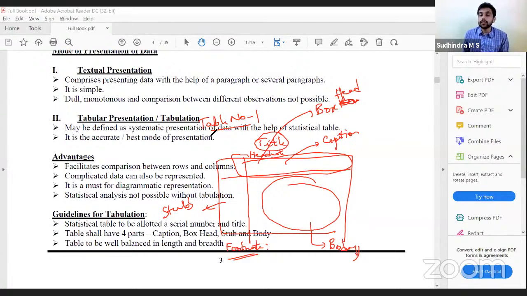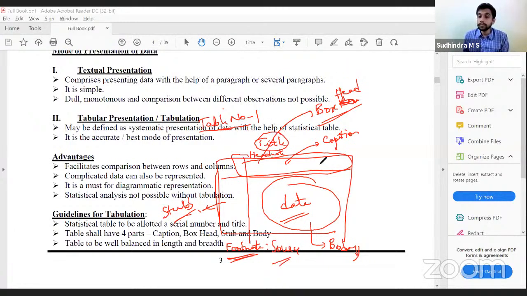So first we have to start from the table number, compulsory. Table number, title of the table. If you have any additional information, head note, then we'll draw the table, rows and columns. The body will have the numerical data. Column headings will be called captions. The entire upper part of the table is called the box head. Then row descriptions are called stubs. Footnote will have the source or abbreviations, etc. Clear with this? Yes, sir.